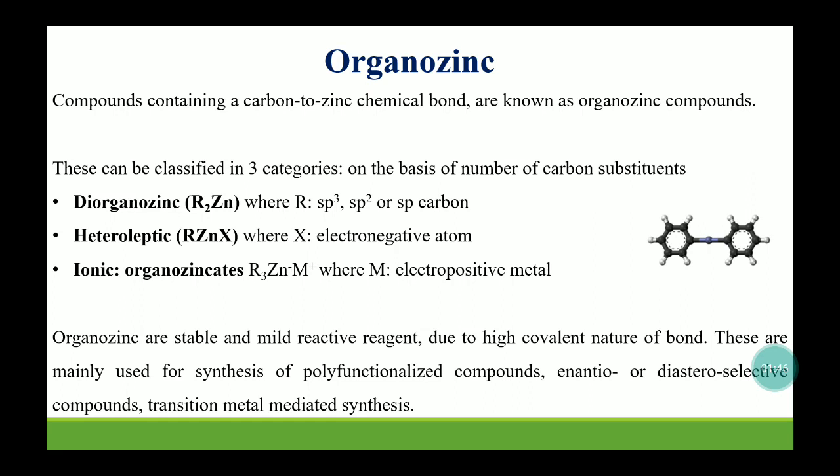Organozinc compounds are quite stable due to the filled electronic configuration of zinc. They are mildly reactive, not as reactive as organolithiums or Grignard reagents, because of the high covalent nature of the bond between carbon and zinc. But they provide a good amount of selectivity and are especially used to synthesize polyfunctionalized compounds, and they provide a very good route to synthesize enantiomeric and diastereoselective compounds in asymmetric synthesis.